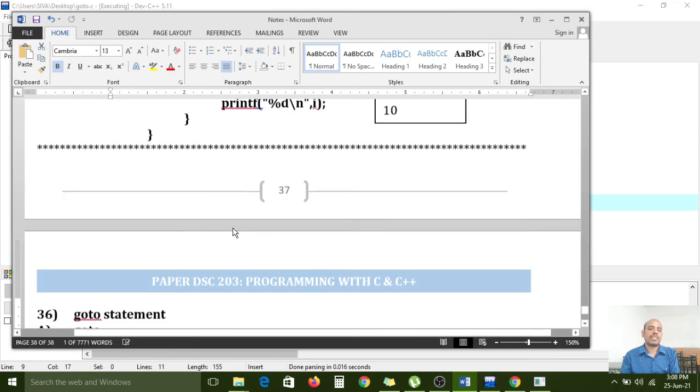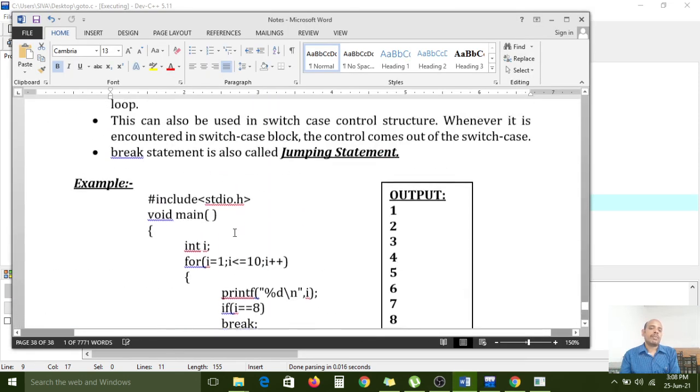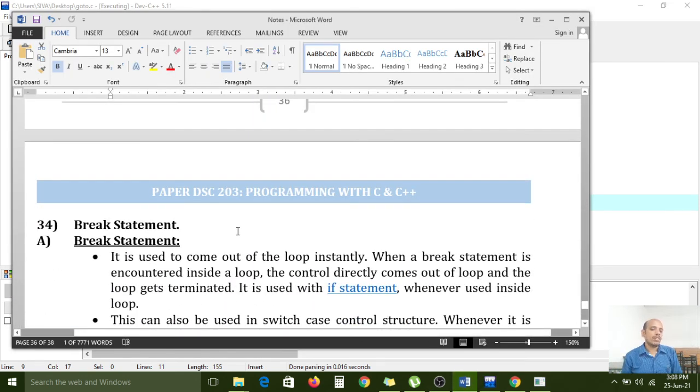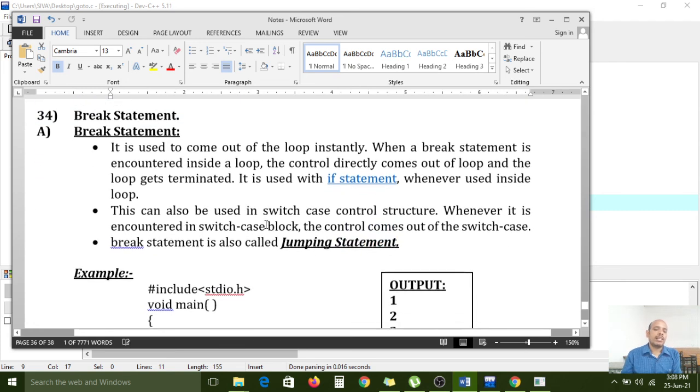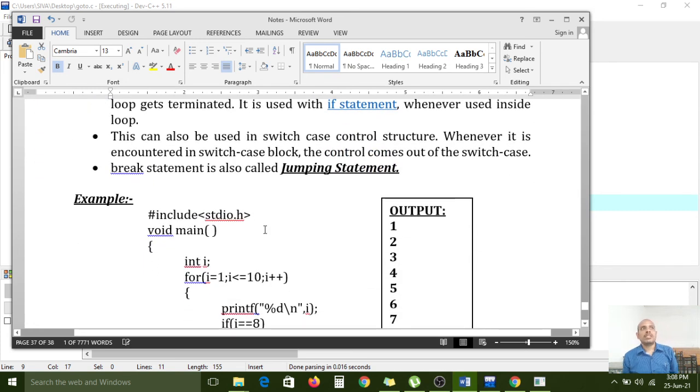There are 3 types of jumping statements: the break statement, the continue statement, and the goto statement. These all work with if conditions. We use the break statement and continue statement along with an if condition in loops. But the goto statement we can use without a looping statement, while break and continue we can use only in loops. Okay.